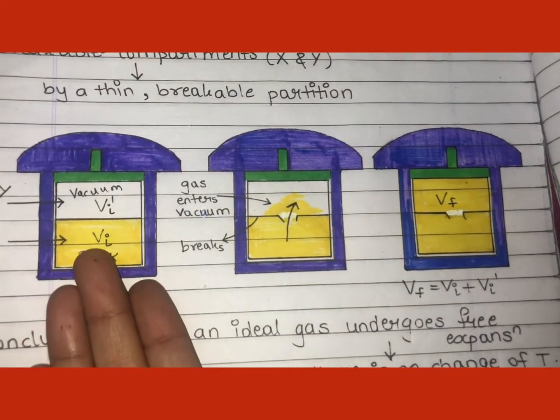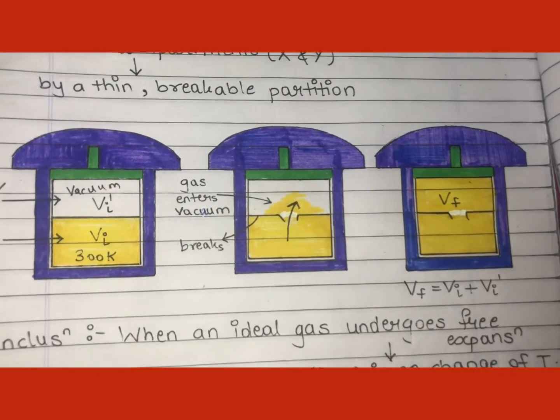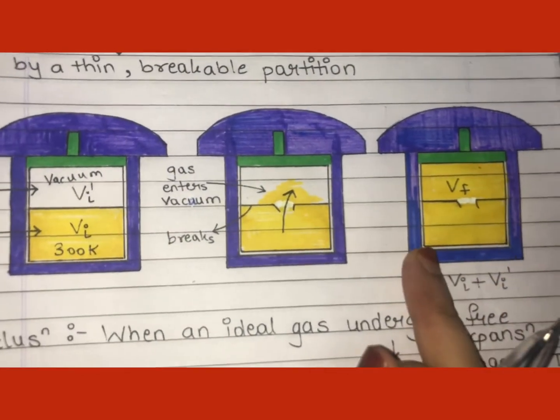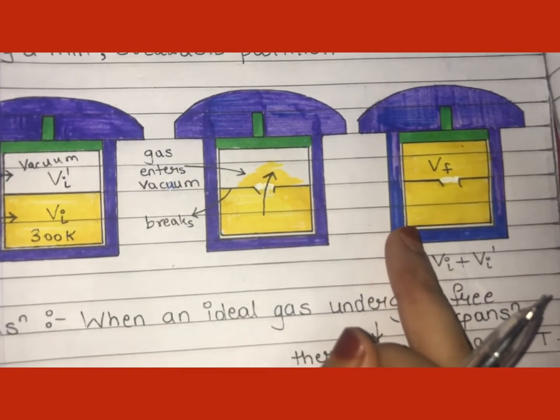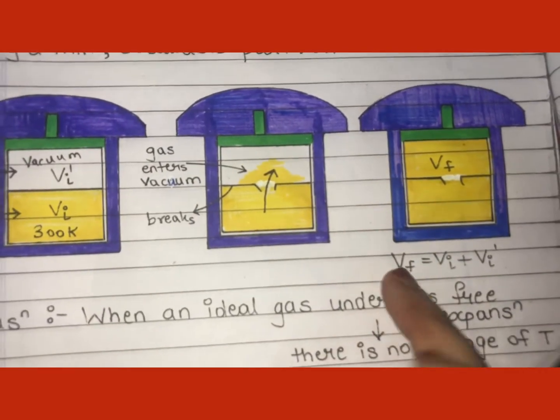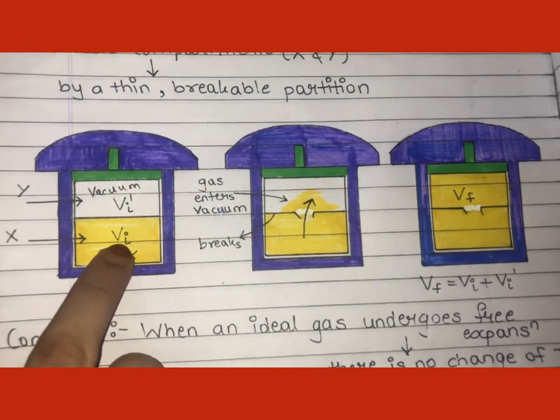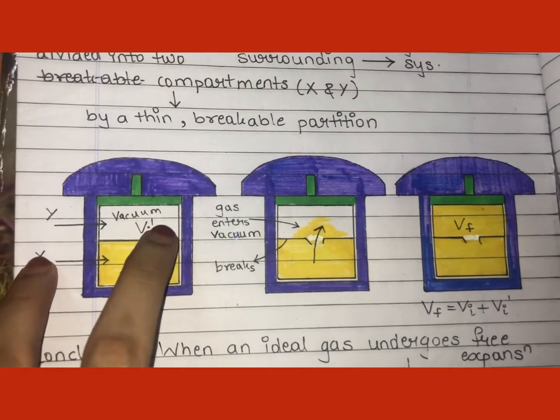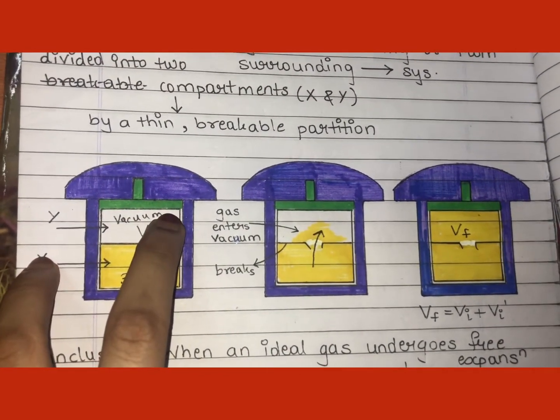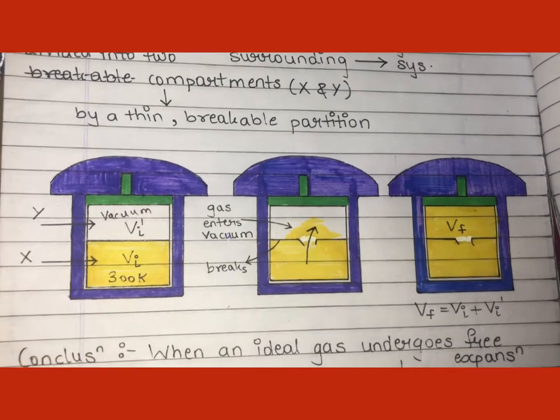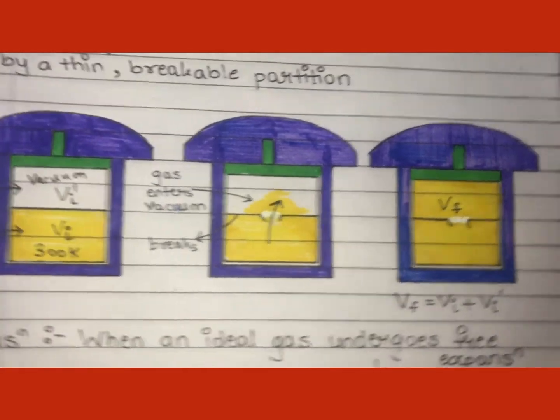The volume has increased from Vi to Vf, right? So this type of expansion is known as free expansion. And what is this final volume? This final volume is nothing but the volume of the gas in the X compartment and the volume of the gas in the Y compartment. So you understood this.